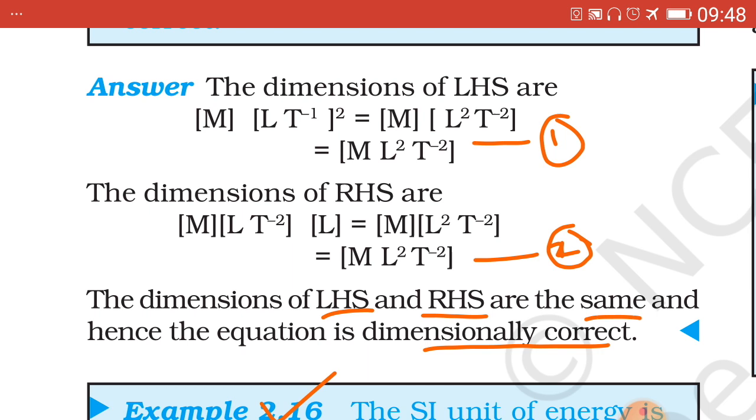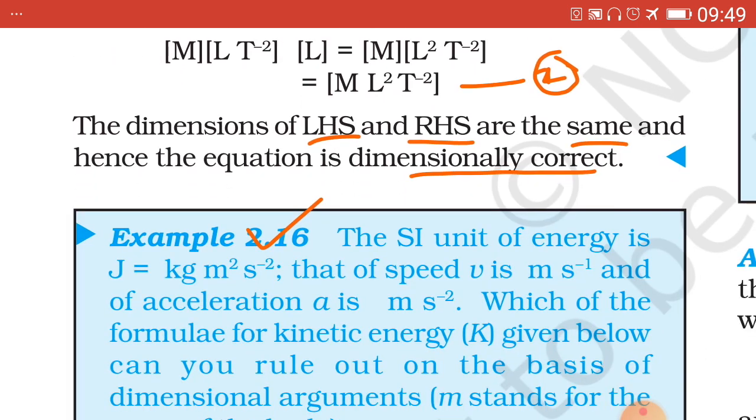And in RHS, m into g into h, that is m then g L1 t minus 2, which I had already narrated, into L1, which is equal to m1 L2 t minus 2, equation number 2. Hence LHS equal to RHS implies the equation is dimensionally correct. Now next example.